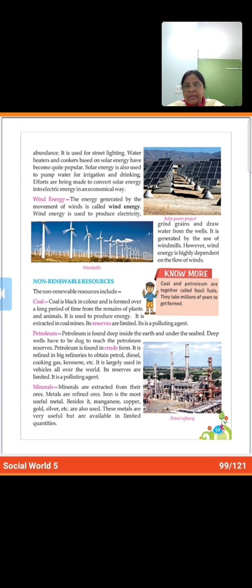The metals that we get, like gold, silver, iron, copper, manganese, whatever we get, that is the refined form of ores. And these metals are very useful. So many things are made from these metals. But they are also limited. Their reserves are limited. So we have to conserve them.